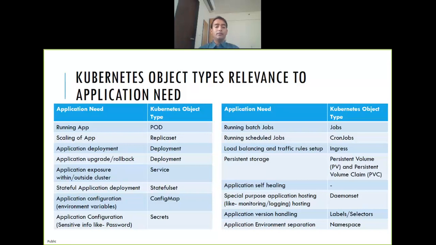Next is running batch jobs. So there might be some batch job. You can run batch jobs using a Kubernetes object, jobs. Batch jobs, what will happen? So whatever pod is running for your job, that will end once its job is done.